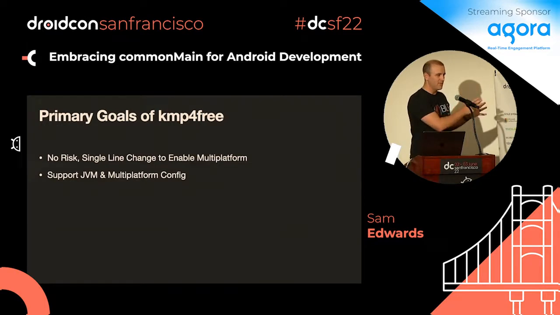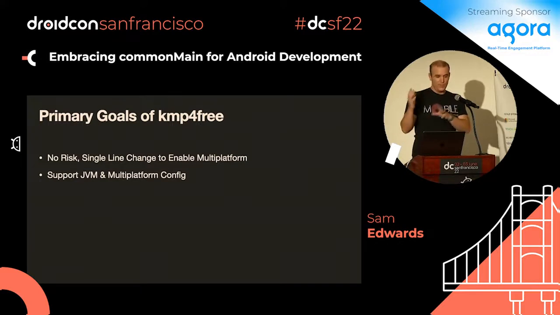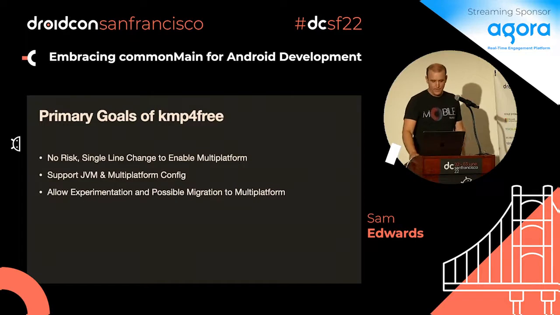So it's not just that you have your main source set and it moves over to commonMain. You can actually specify everything in multi-platform configuration and it'll put it back into a JVM style project. You specify everything as multi-platform, but it'll actually just run the JVM plugin. So it does mapping in reverse as well. I just wanted this to allow experimentation and potential migration to multi-platform. It lets you start doing it now.